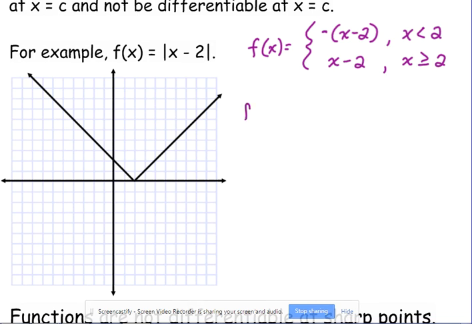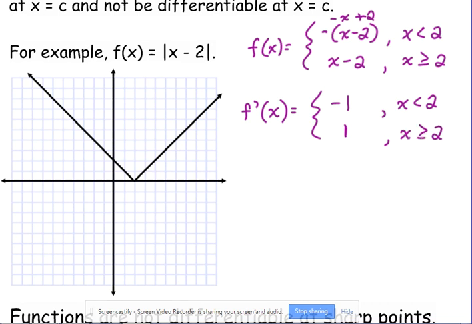Now if I take the derivative of this function, we know how to do that using our power rule. You may want to rewrite this as negative x plus 2 so we can take the derivative easier. The derivative of negative x is negative 1. The derivative of 2 is 0. So for the left side of this function, its derivative is negative 1. For the right side, the derivative of x minus 2 is positive 1.